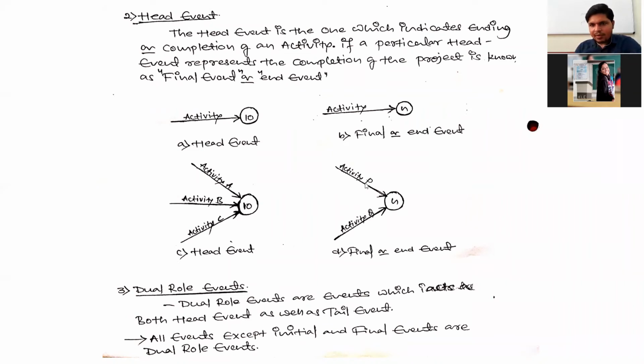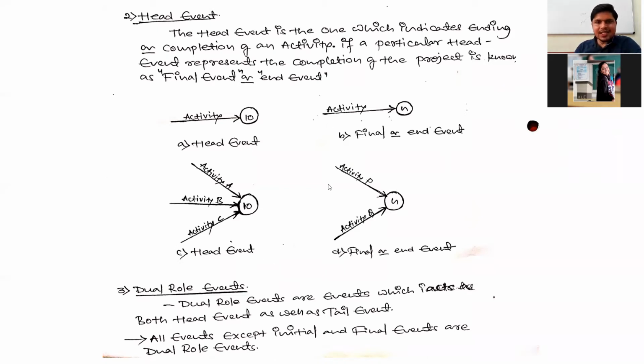It means these activity P and activity Q are the last activities in the project. Completion of these activities P and Q is nothing but completion of the whole project. This is indicated by event N. Nth event is indicating completion of activity P and activity Q, and also completion of the project.